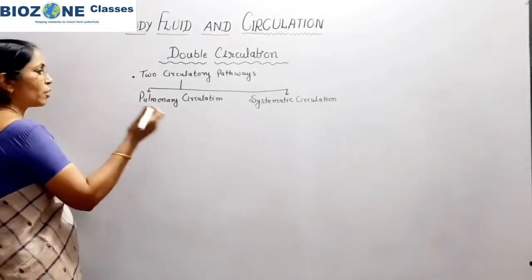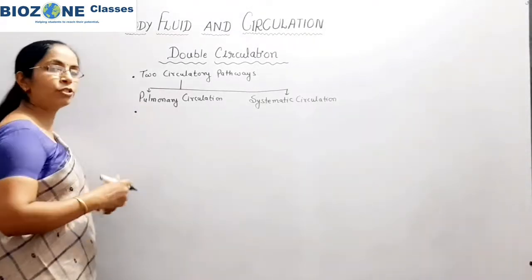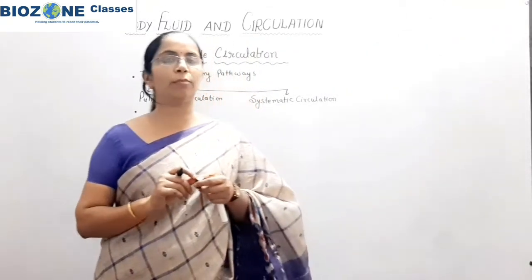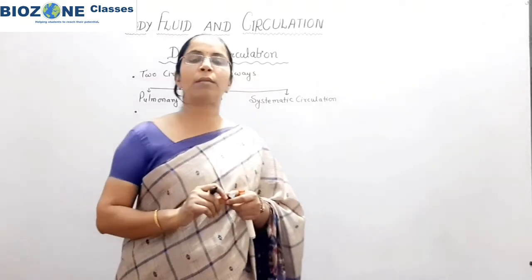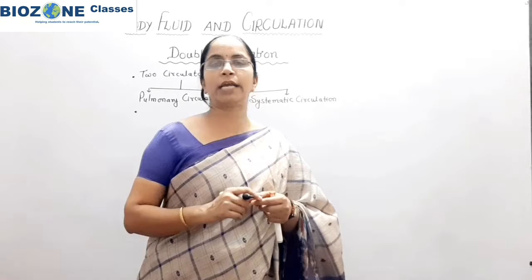So pulmonary circulation, students, simply remember, is circulation through the pulmonary vessels, that is the pulmonary vein and pulmonary artery. Secondly, pulmonary circulation takes place between the lungs and the heart.